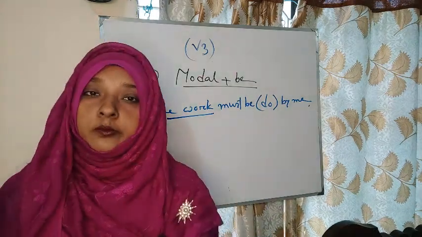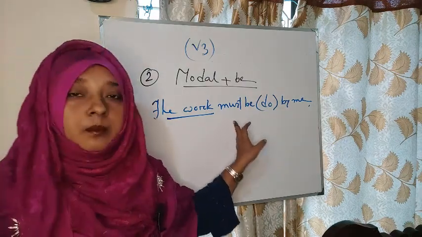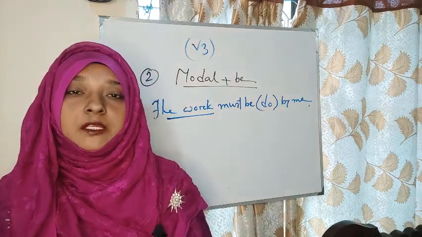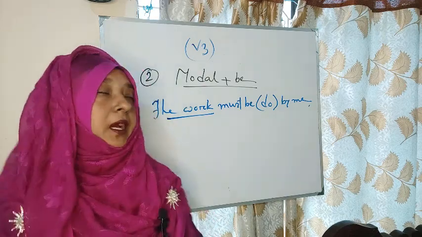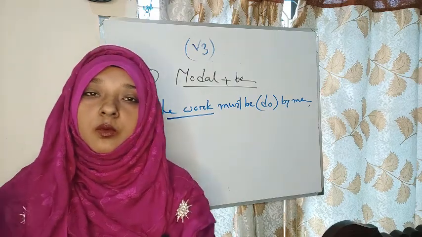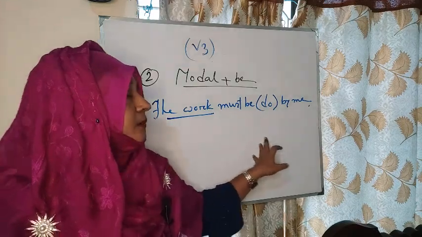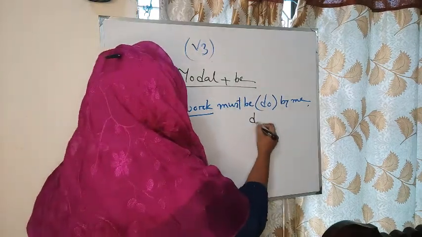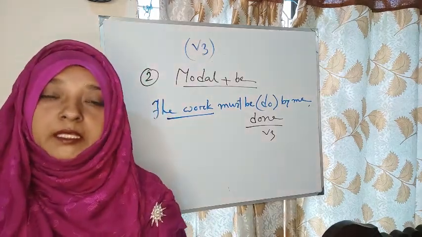But you will remember one thing is that if you get modal plus be, then you will write the past participle form of the verb. Another thing is that here this subject will not work directly. Here we find that the work must be do by me. Then our answer will be done. The work must be done by me.